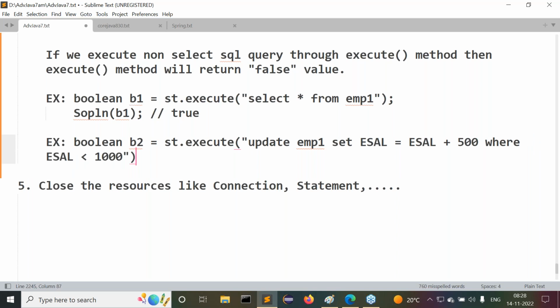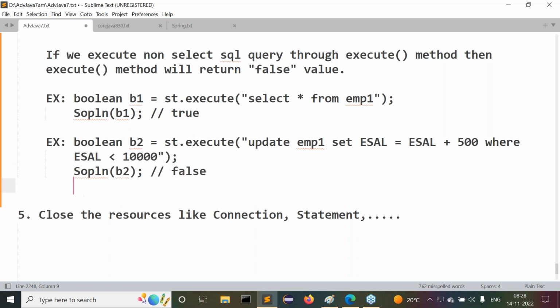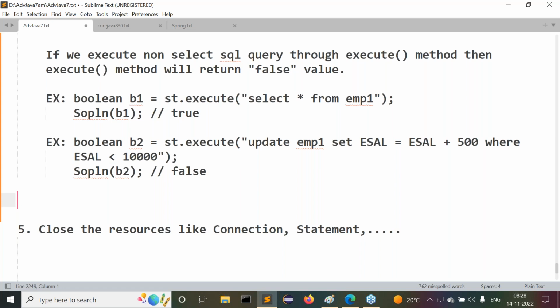If I write this SQL query and display System.out.println of b2, what is the output we are able to get? False value we are able to get.